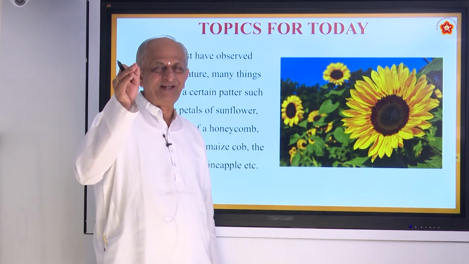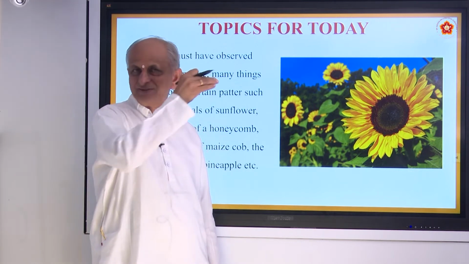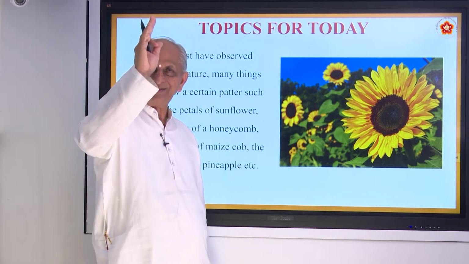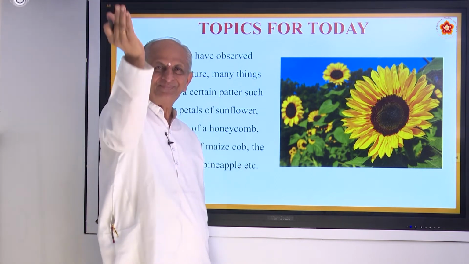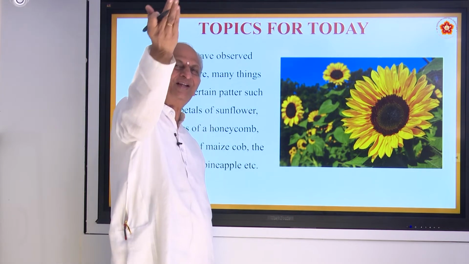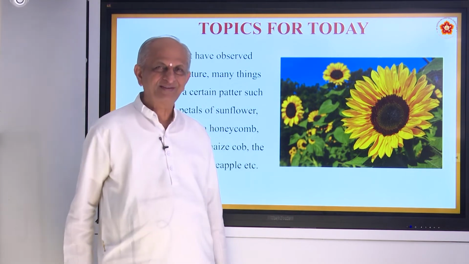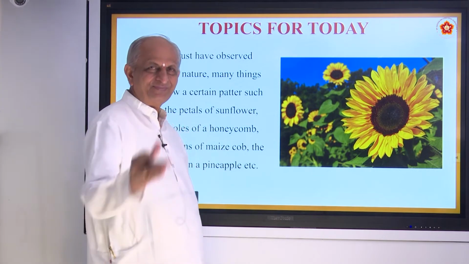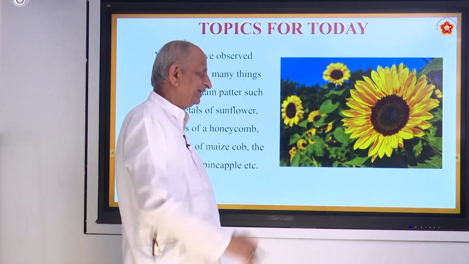In the morning it faces east where the sun is. In the afternoon it comes to the middle, looking straight up. Wherever the sun goes, it also turns. So beautiful. I don't know whether all of you have seen it or not. And in the evening it turns to the western direction.